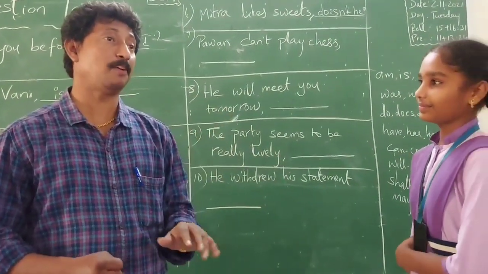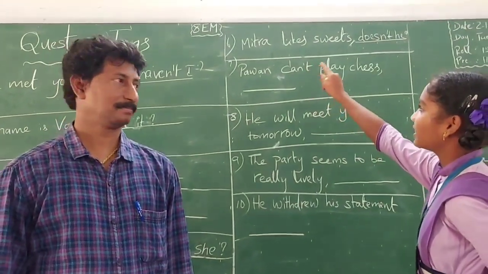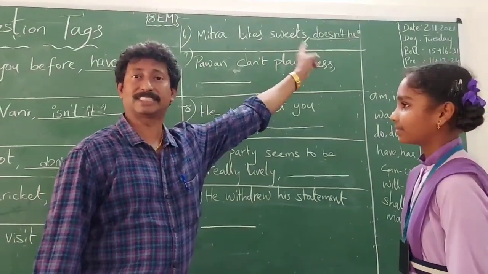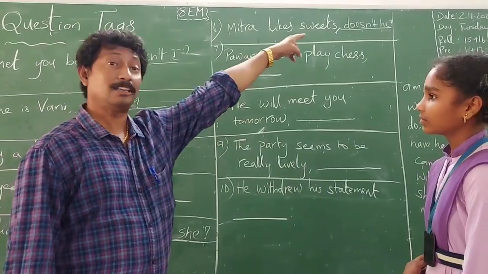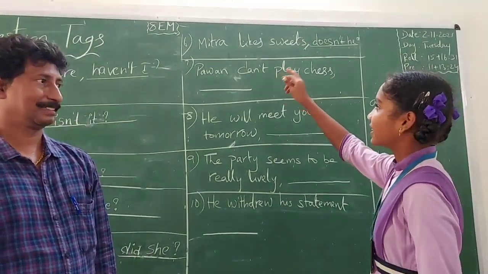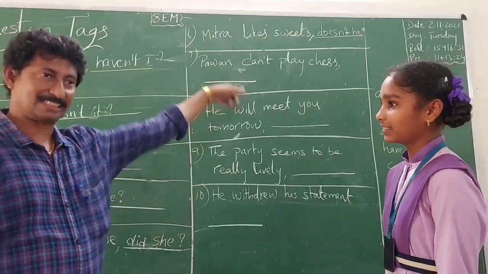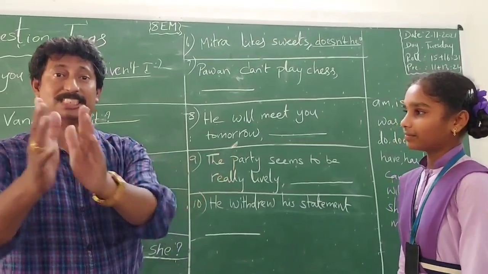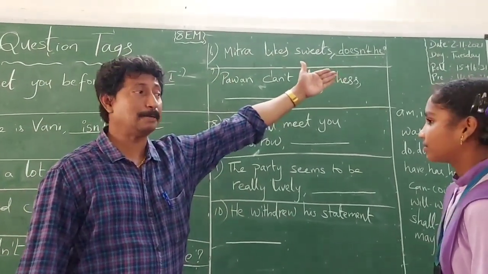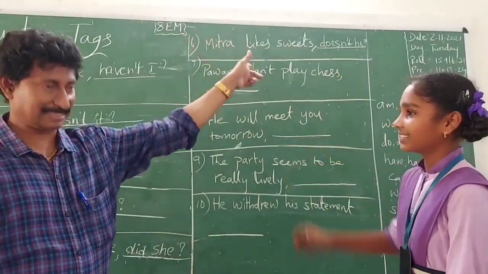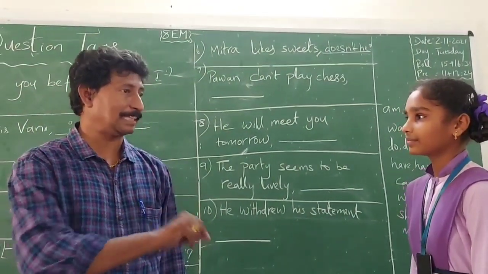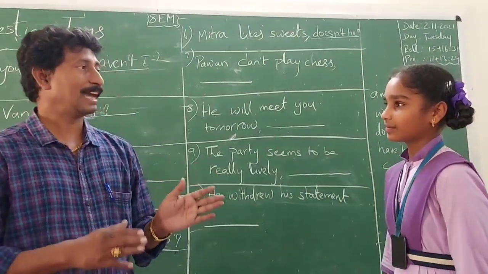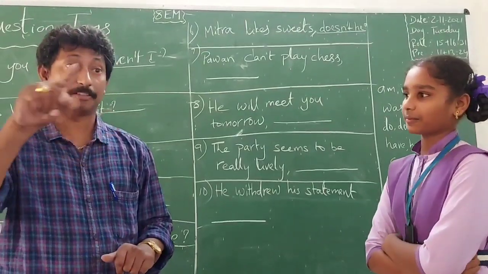Then why haven't you preferred do or did? The pronoun he is followed by does, sir. That's why you opted for does there. Then why did you write not there? Not is not included in the sentence, sir. Yes, not is not included in this sentence. Does not becomes doesn't. Then which pronoun has been added by you? He. Yes, the pronoun he has been added by you. And it is followed by? Question mark, sir. Yes, it is followed by a question mark, because at the end of every question tag there should be a question mark.